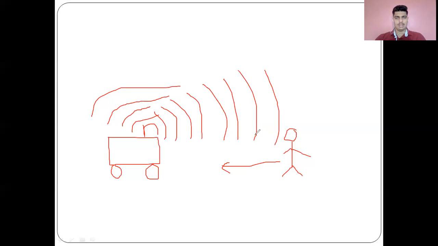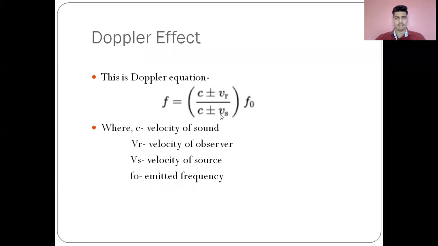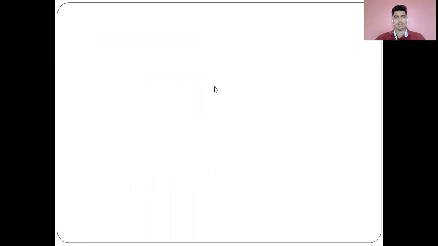So in this case, in our formula, this is 0 because the source is not moving, our engine is not moving, and this time the observer is moving towards the source. That's why we'll have a plus over here. And in a similar way, as we discussed, when this observer would be moving away,